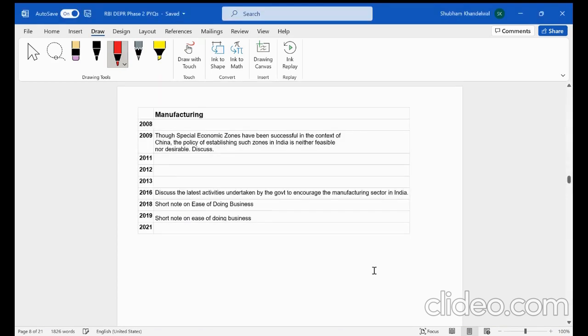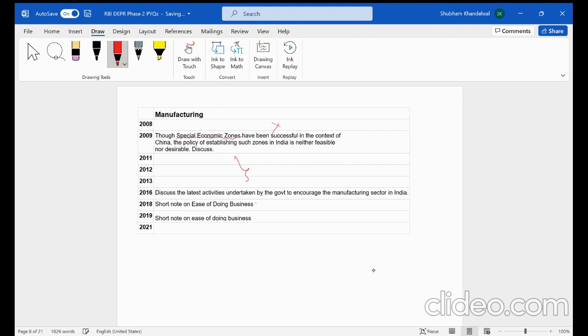Okay, now let us discuss the questions which have been asked from the manufacturing sector. So far they haven't really asked too much from the manufacturing sector. So if you look at 2008, no question was asked. 2009, they asked a question on special economic zones, and with respect to comparison with China and so on. Then 3 years, no question: 2011, 12, 13. 2016, they asked, discuss the latest activities undertaken by the government to encourage the manufacturing sector in India. So this was after the time Make in India was announced.